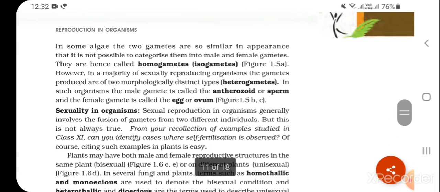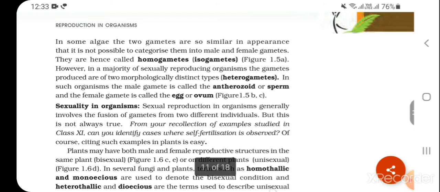In some algae, the two gametes are so similar in appearance that it is not possible to categorize them into male and female gametes. They are hence called homogametes or isogametes. However, in a majority of sexually reproducing organisms, the gametes produced are of two morphologically distinct types, heterogametes. In such organisms, the male gamete is called the antherozoid or sperm and the female gamete is called the egg or ovum. Sexuality in organisms.